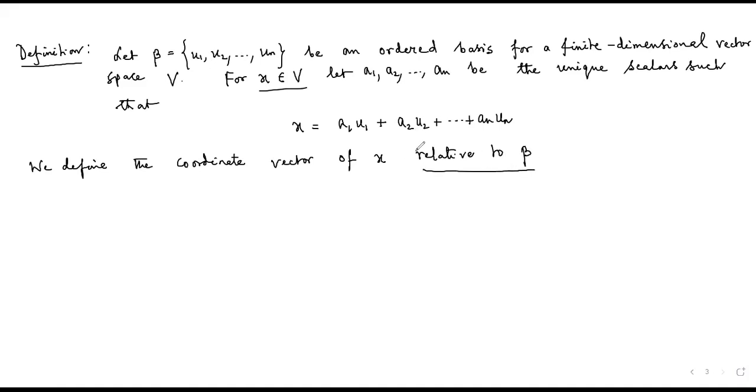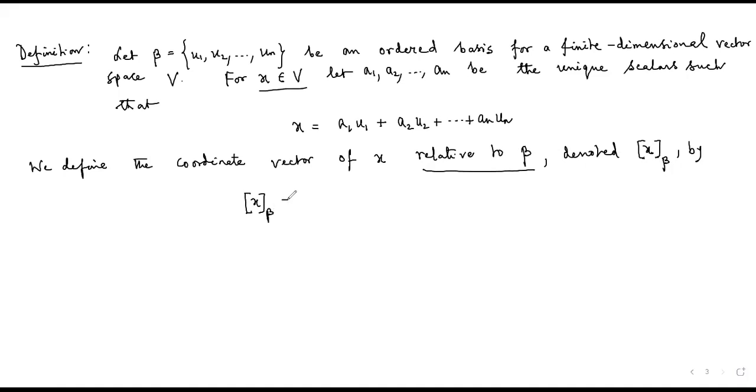With respect to what basis you are actually studying, that is very important. So with respect to the basis beta, we'll denote this particular coordinate by this symbol x written inside a third bracket, and we'll mention the basis with respect to which you are going to find the representation. So it will be denoted by this, and it will be defined as the following.